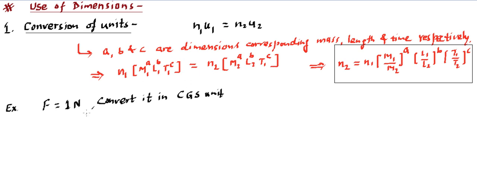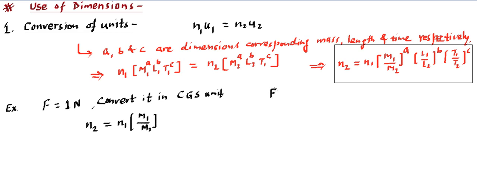So we say N1, the numerical value in one system, is 1, and N2 we need to find out. N2, the numerical value in the second CGS system, is N1 times M1 divided by M2, the mass in the SI or MKS system over the mass in the CGS system, raised to a power. Now we need to know the dimensional formula of force.